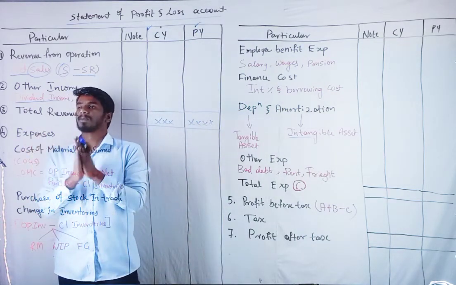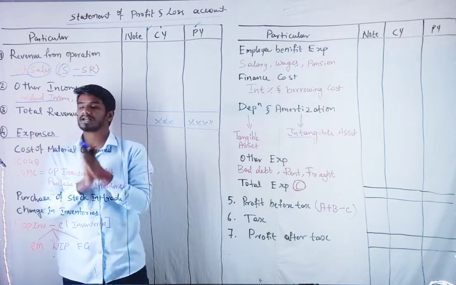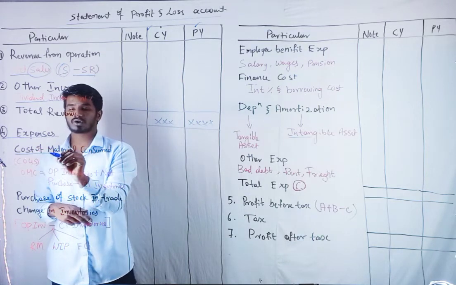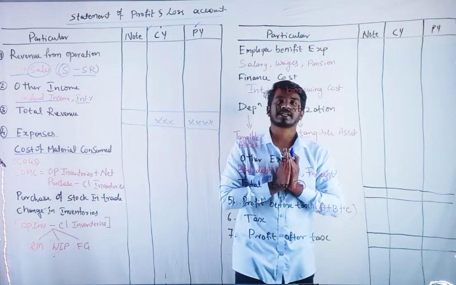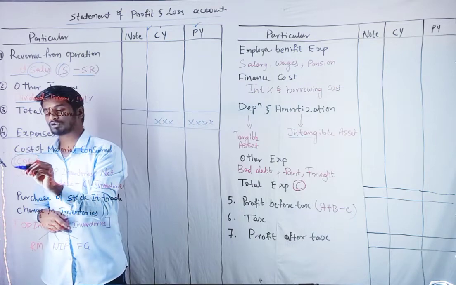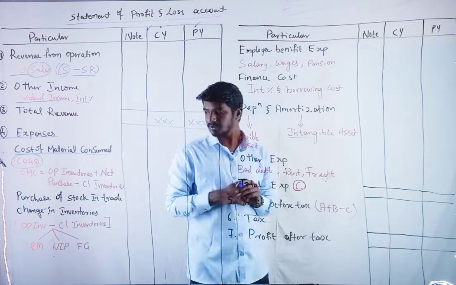Then we have expenses. The fourth one is expenses. Under expenses, the first one is cost of material consumed. What does it mean? It basically means cost of goods sold. I think you have learned it in the first PU.